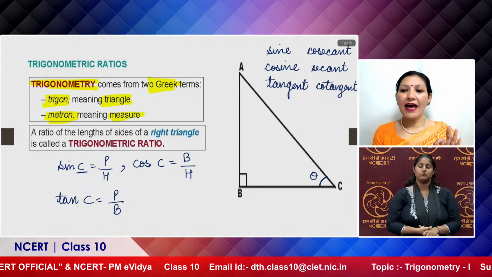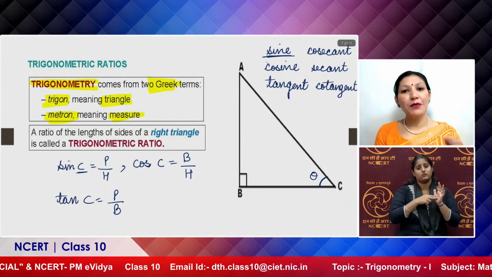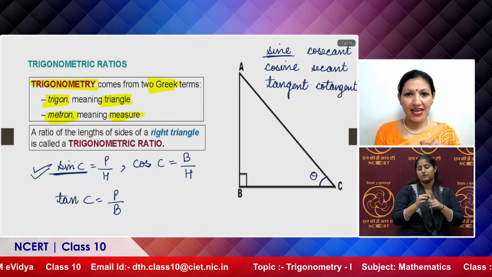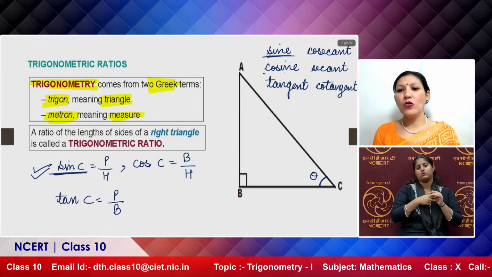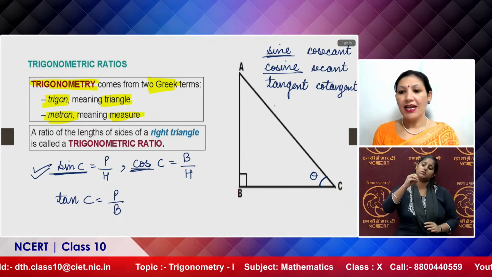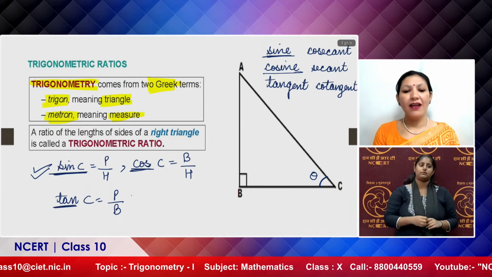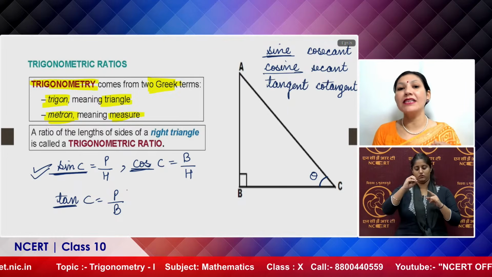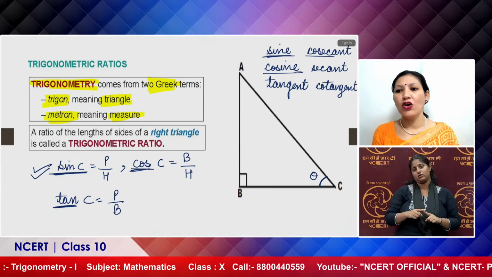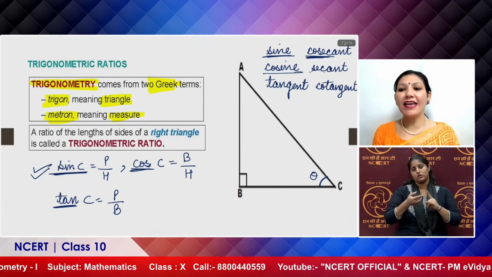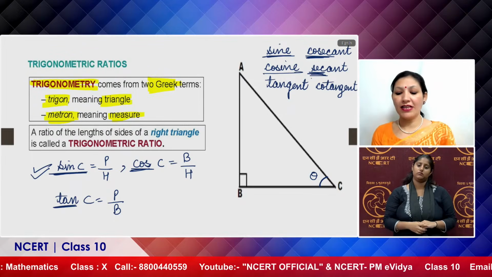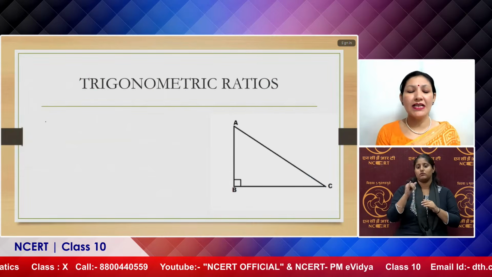So sine, if I talk about its abbreviation form, that has been written here, sin, S-I-N. Similarly, cosine, in abbreviated form, is cos. Tangent can be written as tan. Cotangent can be written as C-O-T, cot. Cosecant can be written as cosec. And secant can be written as sec. Alright. So these all are the T ratios. Let us study more about these 6 only.